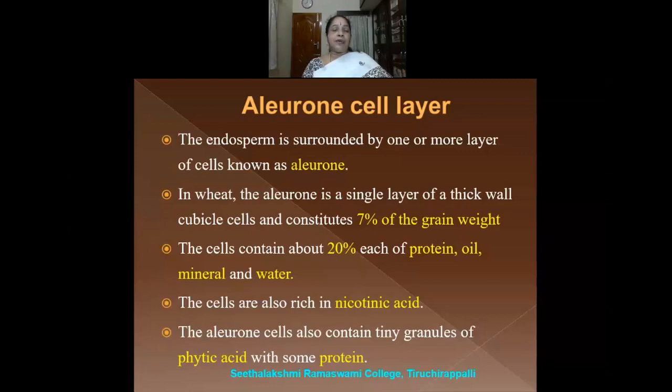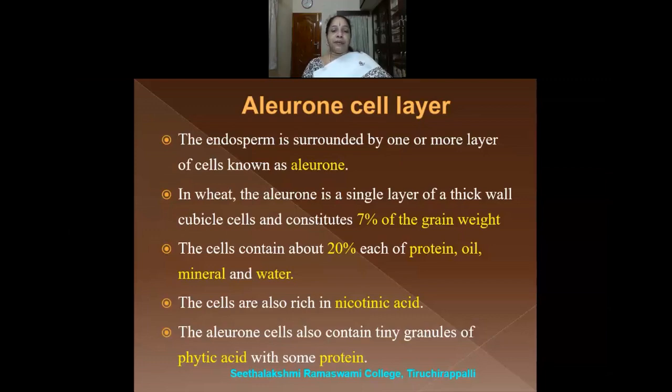So what is the size and the shape of the cells? They are cubical, meaning square shaped, they have a thick wall, and there is only a single layer.